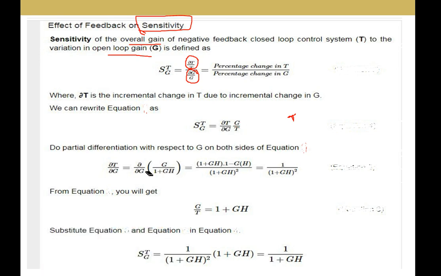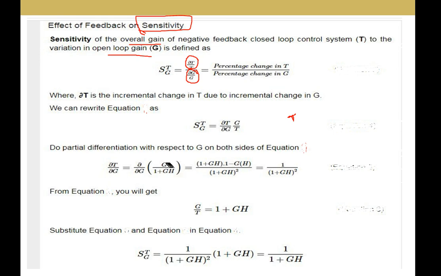Whenever I am calculating ∂T/∂G, in place of T I am substituting G by 1 plus GH. Apply the formula ∂/∂x of u by v, which is v into ∂u/∂x minus u into ∂v/∂x, divided by v square.